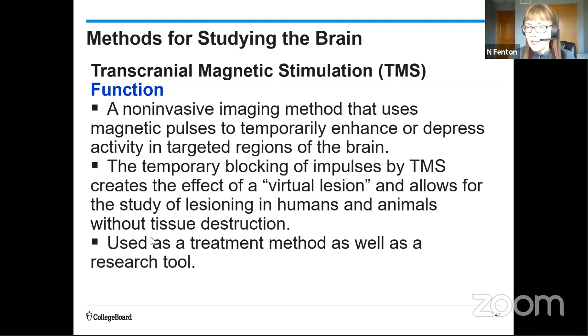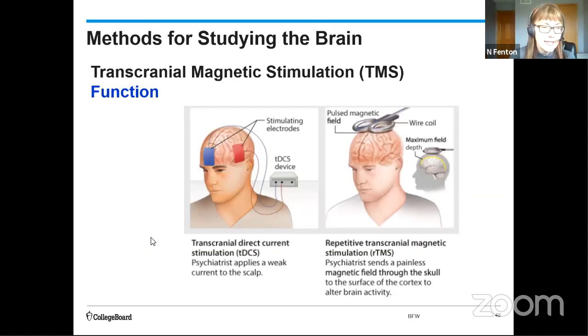And it allows researchers to create these virtual lesions and observe what happens in damaged areas without actually causing any damage. It is also being investigated as a tool for depression, schizophrenia, feeding and eating disorders, anxiety disorders. So this is what those two processes might look like. So there's two different versions of transcranial magnetic stimulation in terms of depression treatment.